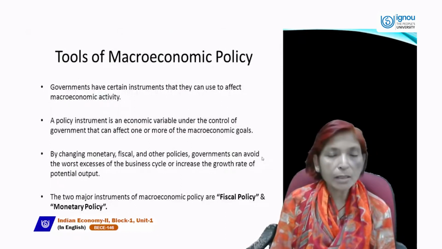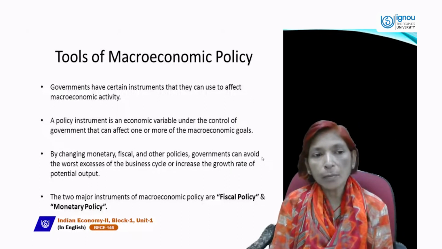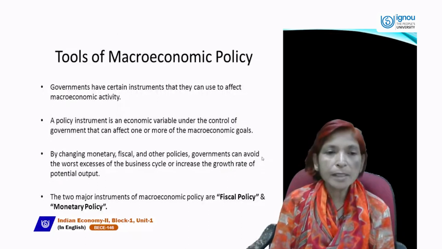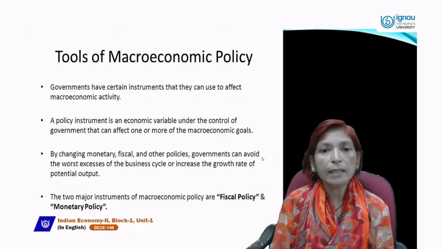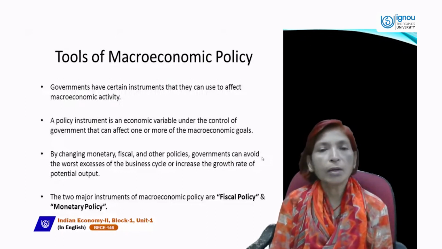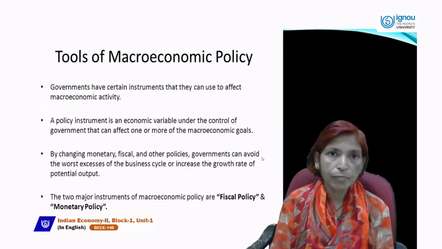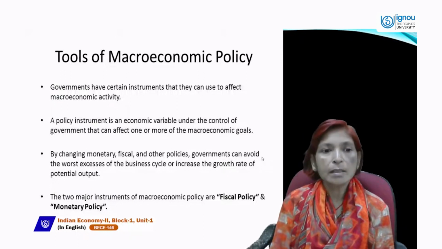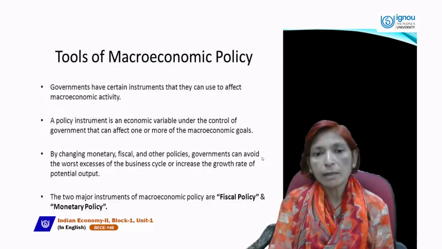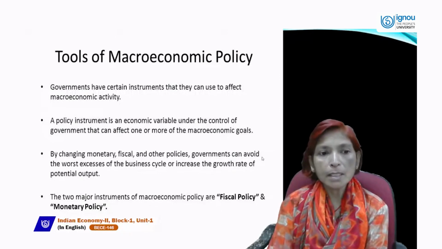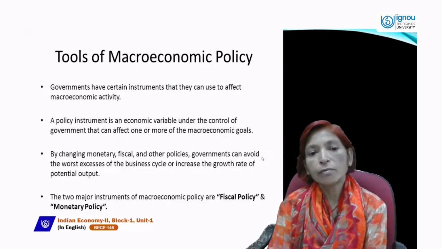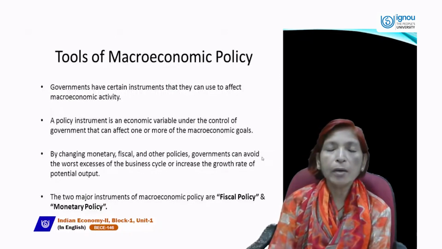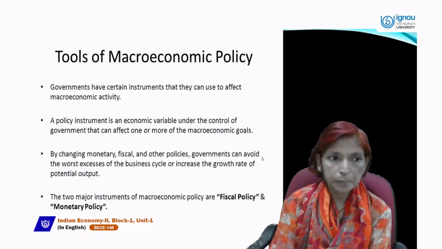Next are the tools of macroeconomic policy. What are the main tools of macroeconomic policy? The government has certain instruments that it can use to affect macroeconomic activity. A policy instrument is an economic variable under the control of government that can affect one or more of the macroeconomic goals.